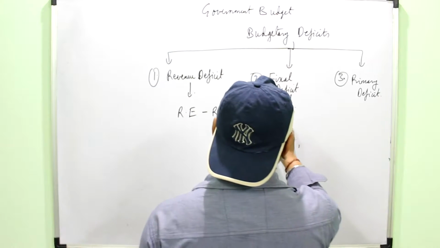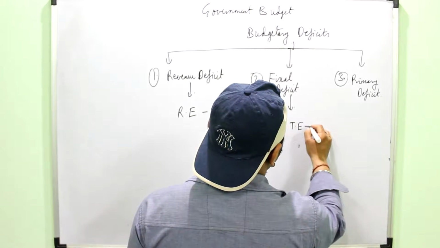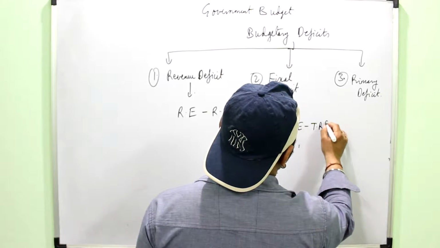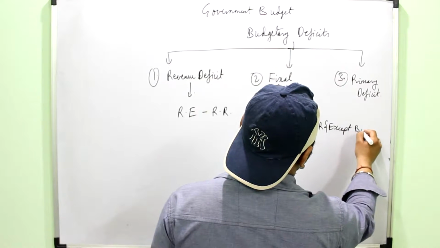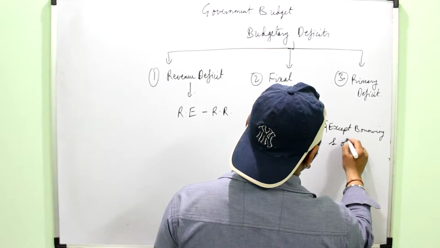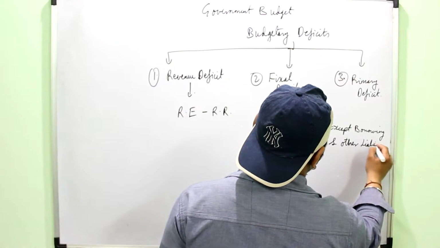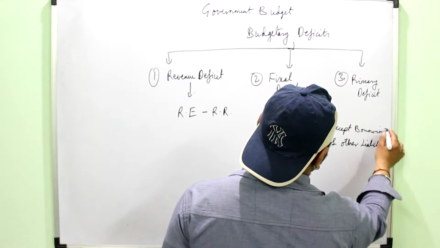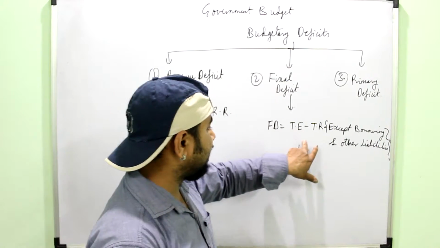Then second is the fiscal deficit. Fiscal deficit is total expenditure minus total receipts except borrowing and other liabilities. Just look at it carefully and try to understand it.